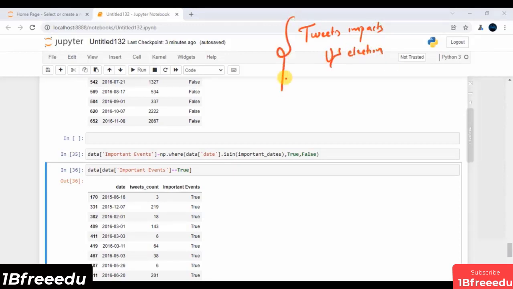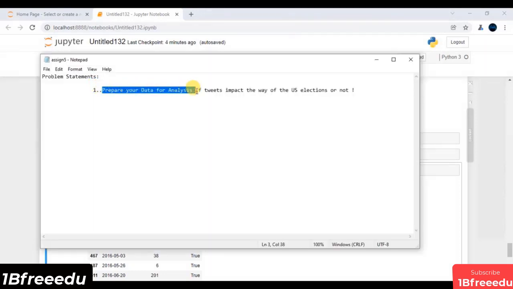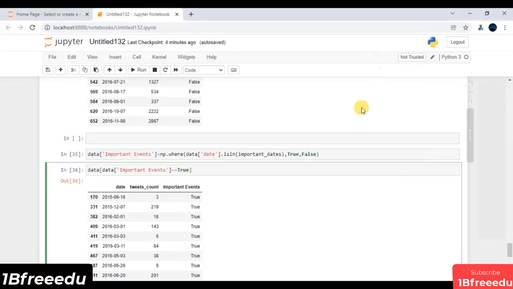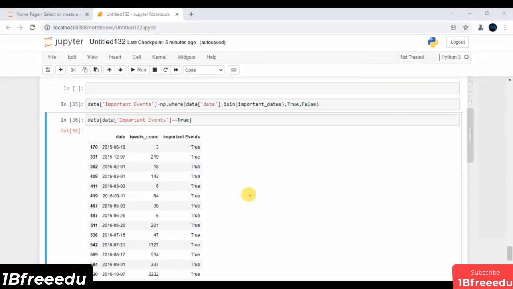So in this session, our challenge is all about preparing my data for the analysis of whether whatever tweets we have will impact the US elections or not. To do this, what we really need is one more feature. Let's insert one more feature, let's say as values. And I will assign 1 to all those observations if any date lies inside my important dates, else append 0.